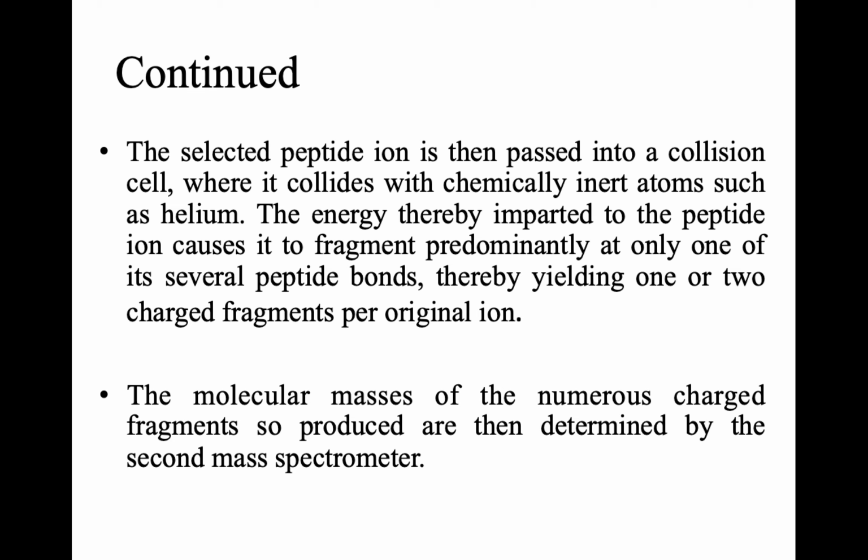In the collision cell, the peptide ion is exposed to the helium gas, and this helium is going to cause further fragmentation. It breaks the peptide bond only at one place in the peptide, and further fragments the peptide ion. In the next step, these fragments which are formed now move on to the second mass spectrometer, and in the second mass spectrometer the molecular masses of the numerous charged fragments are determined.